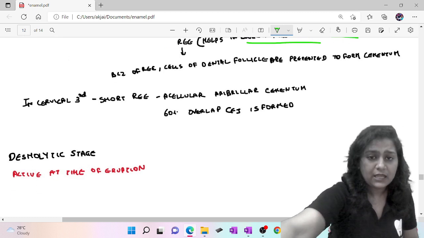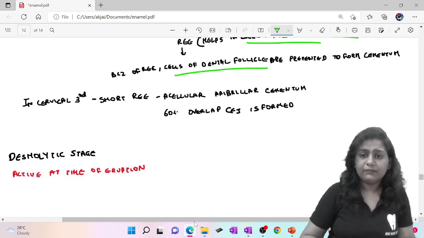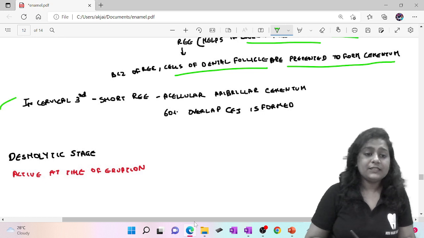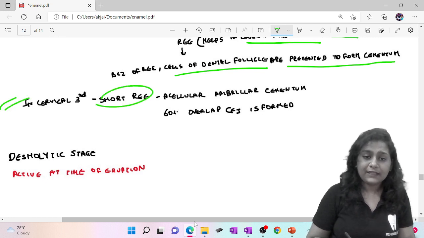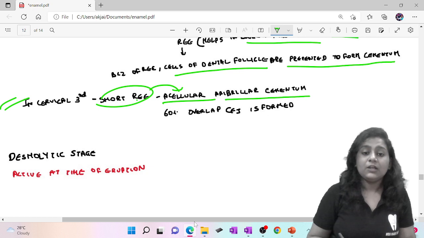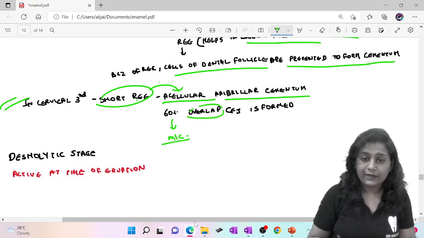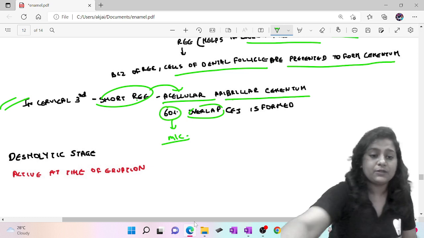Because of the reduced enamel epithelium, cells of the dental follicle are prevented from forming cementum. In the cervical third, we have short reduced enamel epithelium. Because of this, there is formation of acellular afibrillar cementum. That's why the most common type of CEJ is the overlap type, seen in 60%.